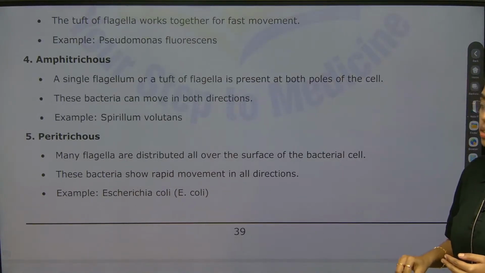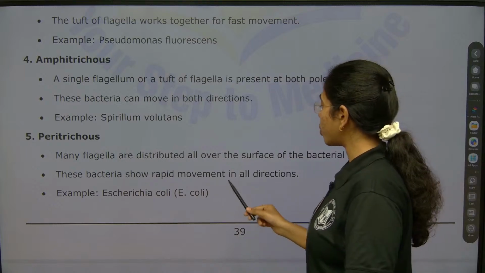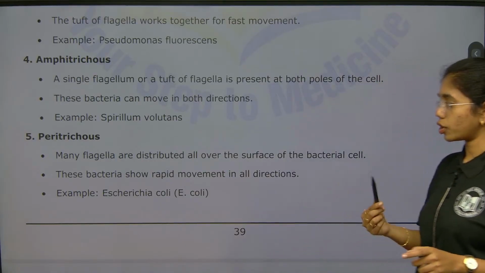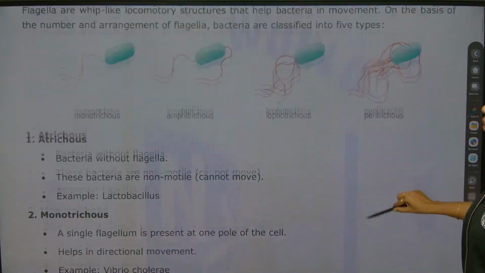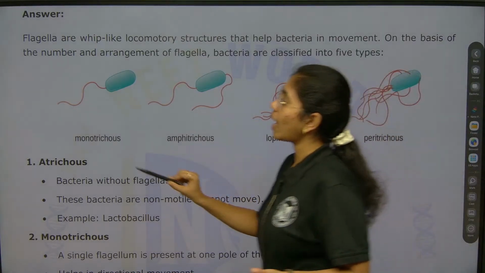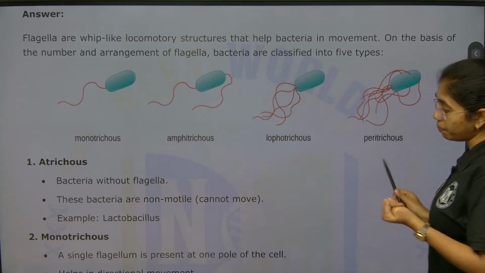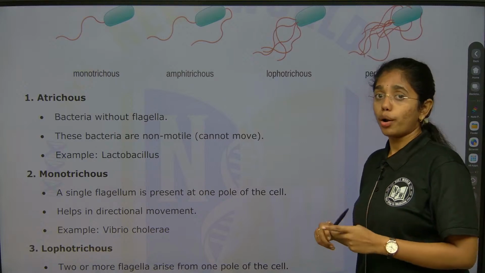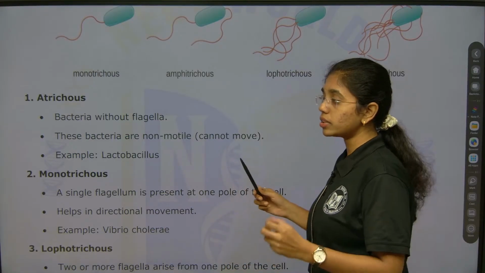Next is peritrichous. Many flagella are distributed all over the surface of the bacteria. This type of bacteria shows rapid movement in all directions. The example is Escherichia coli, that is E. coli. So, what you have to remember and highlight is, first, the diagrams of all the 5 types. You can also mention the single flagellum and no flagellum: atrichous, monotrichous, amphitrichous, lophotrichous and peritrichous. And the directional movement of bacteria, whether it is a single direction, 2 directions, or the fastest movement. These things should be highlighted.